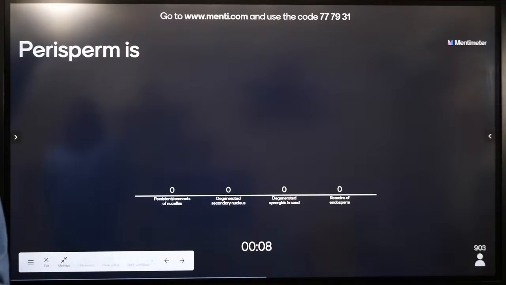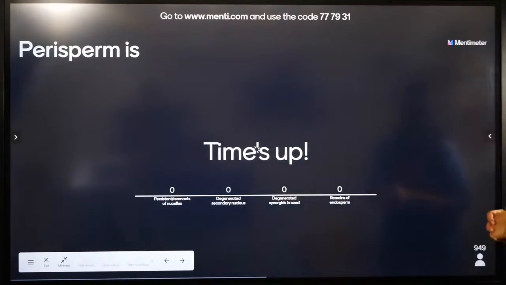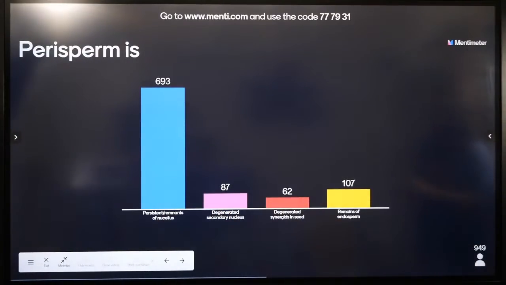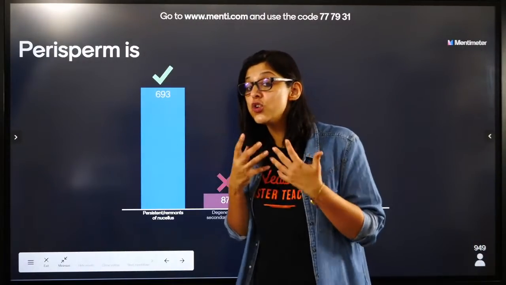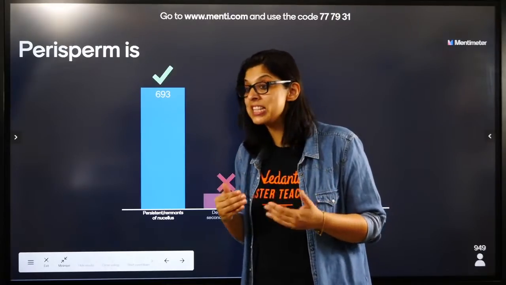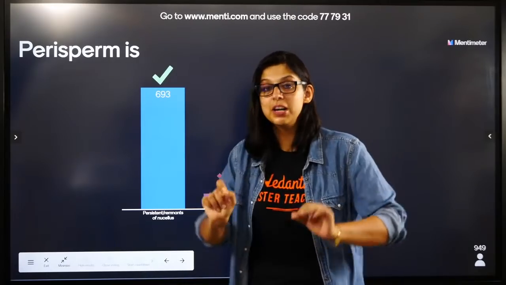Come on, Biotonians. My bestest of all students on earth. Come on, Biotonians. Perisperm is the persistent or the remnant nucleus. If it remains even after fertilization, it remains, it's called the perisperm.